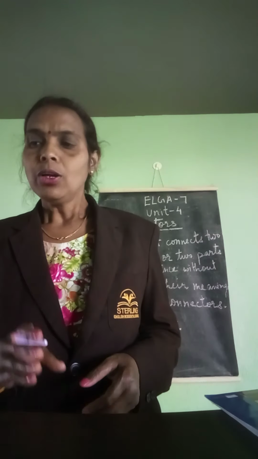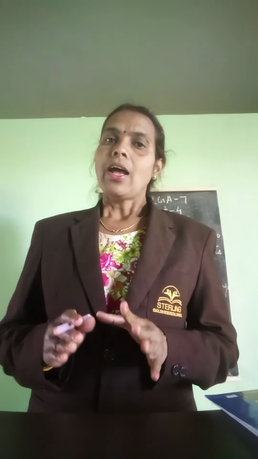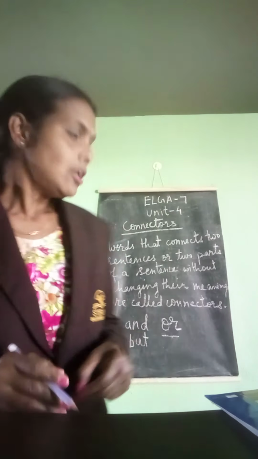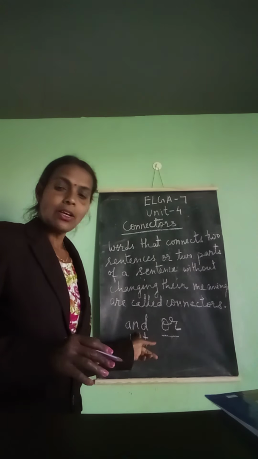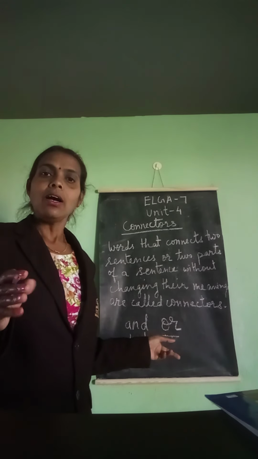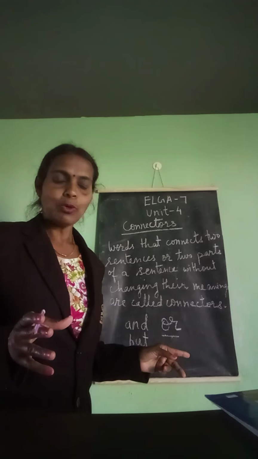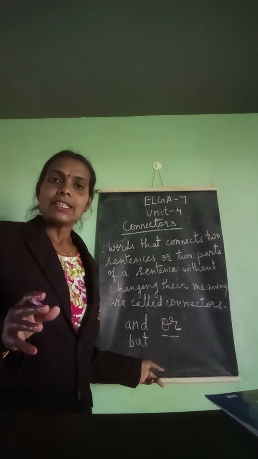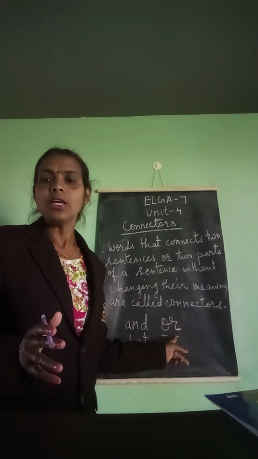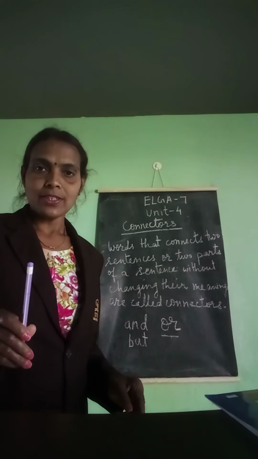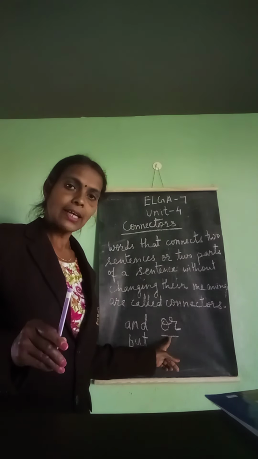So children, today what have we learned? We have learned about connectors. What are connectors? Words that connect two sentences or two parts of a sentence without changing its meaning are called connectors. The connectors are and, but, or. We use and when both ideas exist and are of equal importance. But is used to connect unlike ideas. When or is used, it shows that there is only one choice or one option.